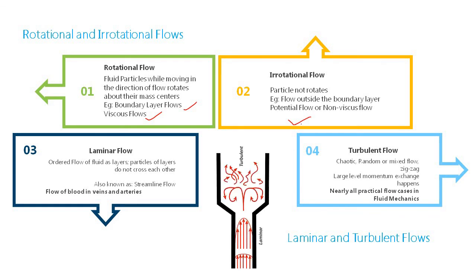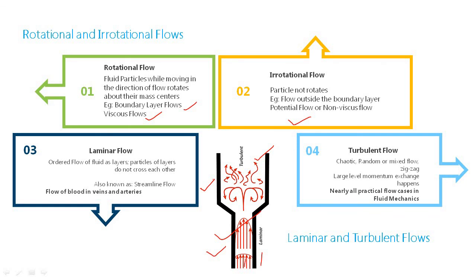This is a very simple representation. What I have shown here is a simple representation of laminar flow. You see the flow happening in the form of fine layers. These are velocity profiles shown, and when it becomes the turbulent regime, there is large level mixing. These are velocity vectors shown. From the arrangement of velocity vectors, you can see that in laminar flow the velocity vectors are smoothly arranged. When it becomes turbulent, there is a random orientation of the velocity vectors.